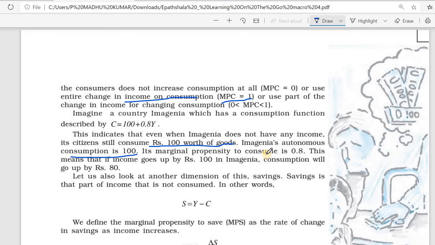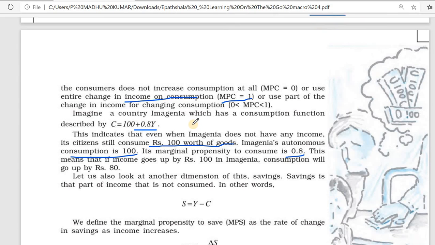And its marginal propensity to consume is 0.8. We know MPC will be between 0 and 1. It is 0.8.